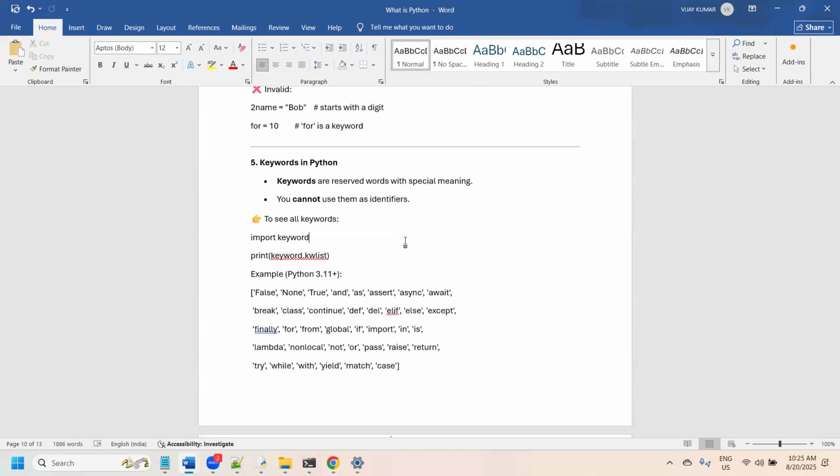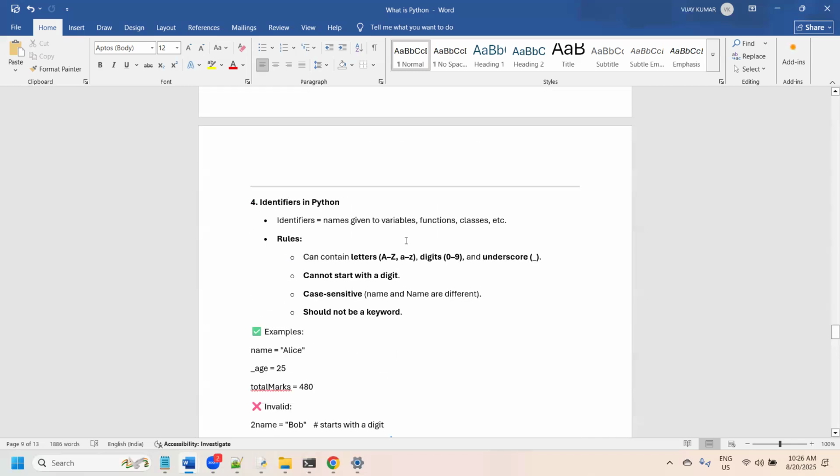Over the last three days we learned about Python history and related details. Today we are going to learn about variables, what a variable is, and the different types of variables available. Then we are going to learn about identifiers.